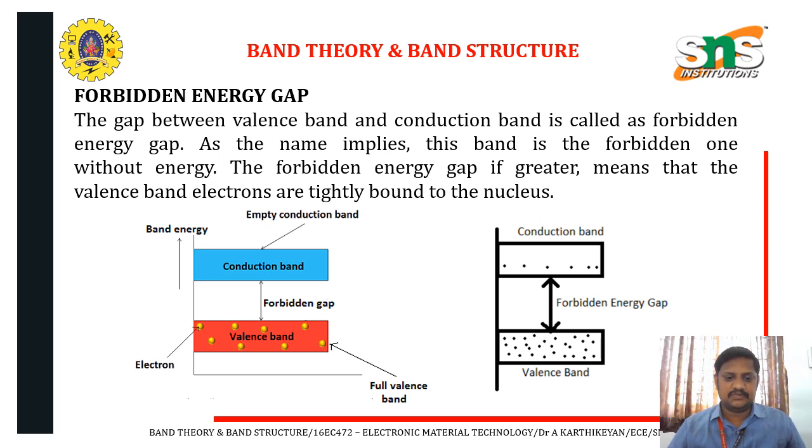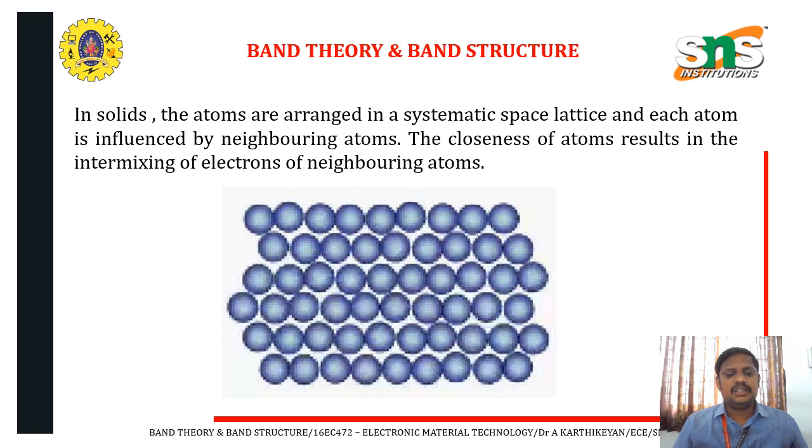Automatically, with a high gap, it is very difficult for the electrons to move into the conduction band. If the forbidden energy gap is high, the energy needed to start the conduction of electrons is very high. In a solid, the atoms are arranged in a systematic space lattice and influenced by the neighboring atoms. The closeness of atoms results in intermixing of electrons of the neighboring atoms.